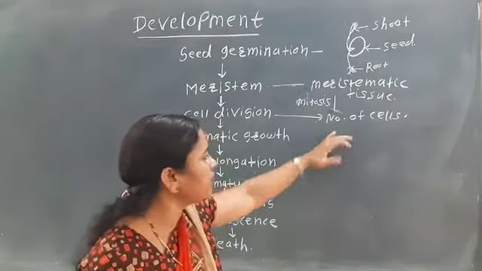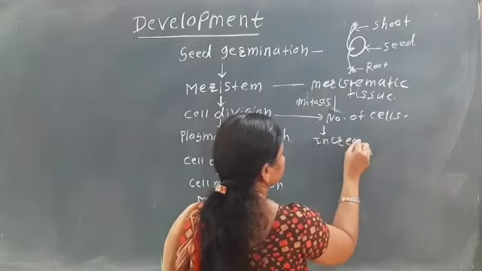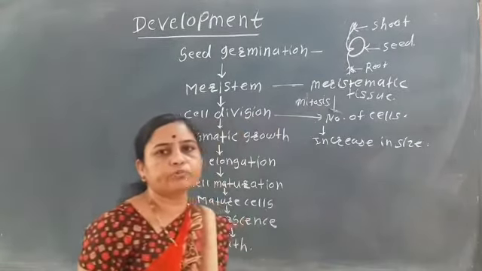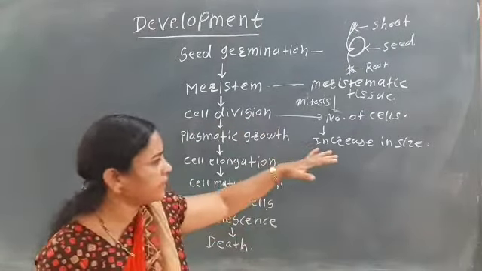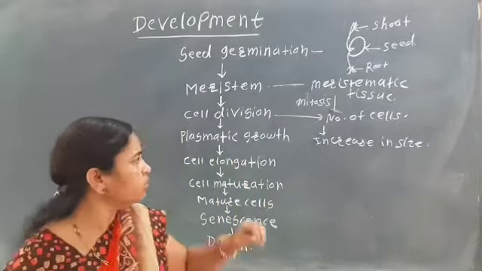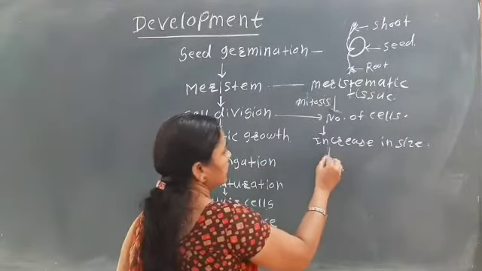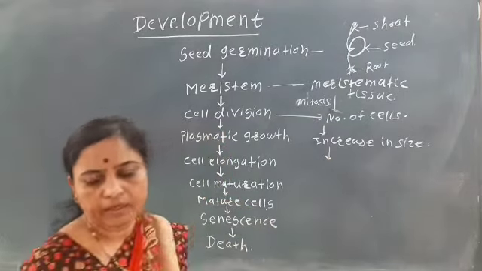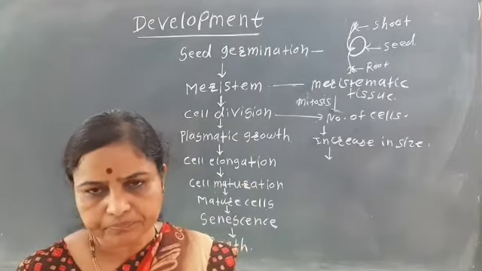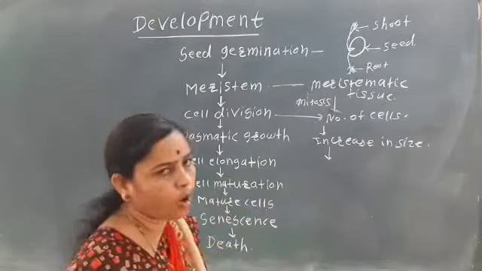The increase in size of the cell takes place. So here the plasmatic growth takes place, that is, the cell increases in size. The next step which comes is the cell elongation. Due to this there is an increase in the protoplasm, and due to the increase in the protoplasm content, the cell elongation takes place.